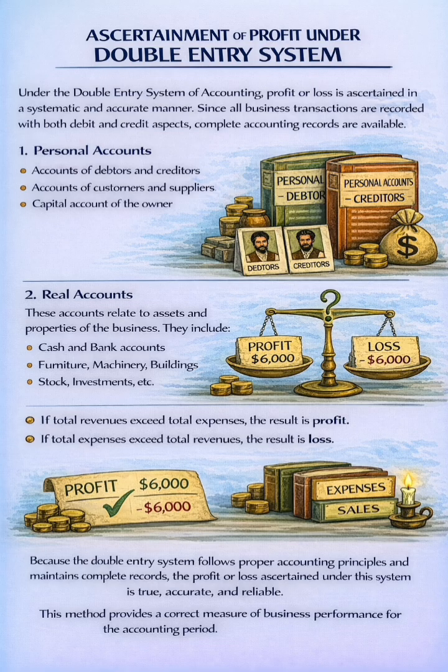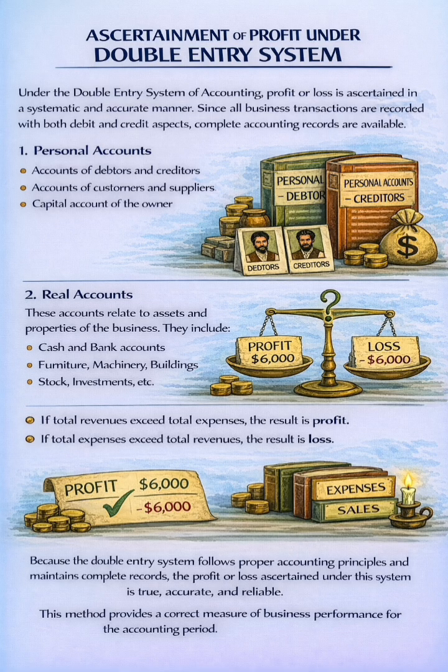Ascertainment of profit under double entry system. Under the double entry system of accounting, profit or loss is ascertained in a systematic and accurate manner. Since all business transactions are recorded with both debit and credit aspects, complete accounting records are available. At the end of the accounting period, nominal accounts relating to incomes and expenses are closed and transferred to the profit and loss account. The profit and loss account is prepared after the trading account, which determines the gross profit or gross loss. If total revenues exceed total expenses, the result is profit. If total expenses exceed total revenues, the result is loss.